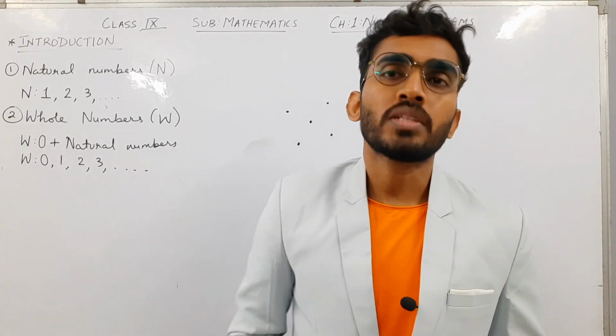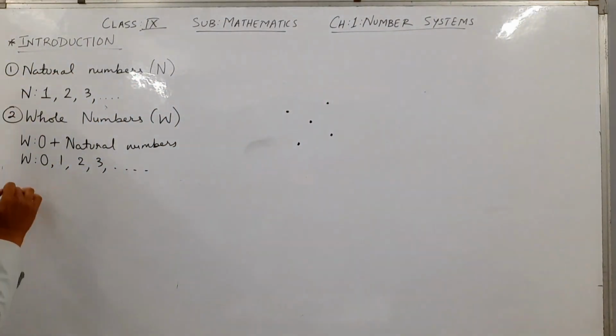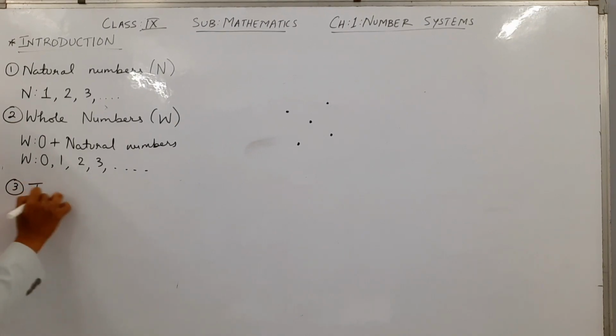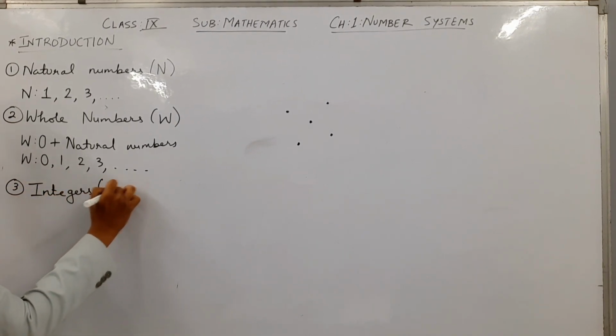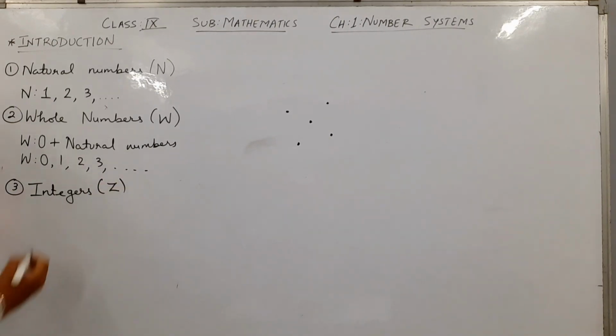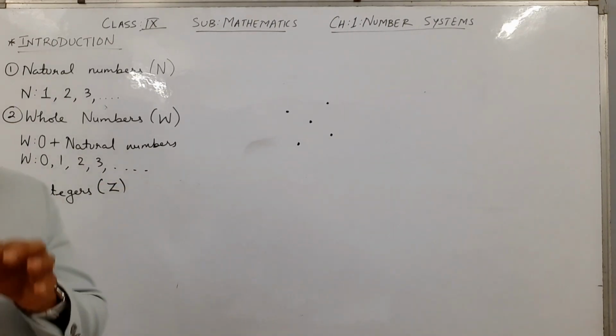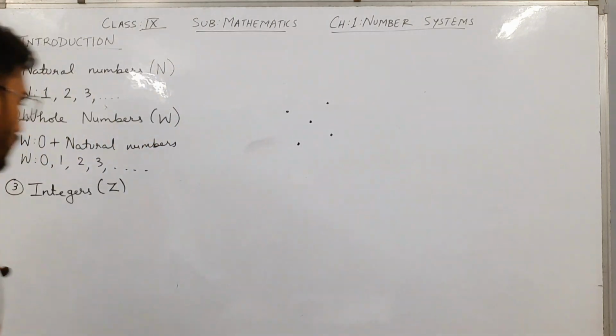Let's go to the third set of numbers, and that is integers. Integers is denoted by capital Z. Now you must be thinking, why Z?